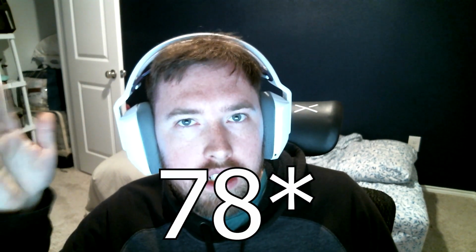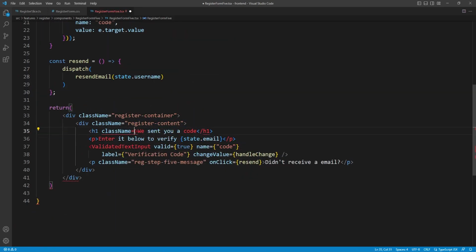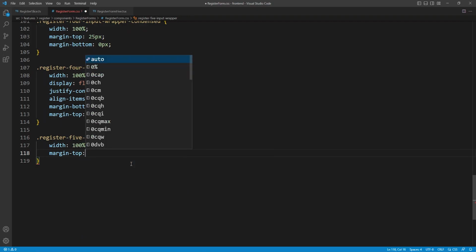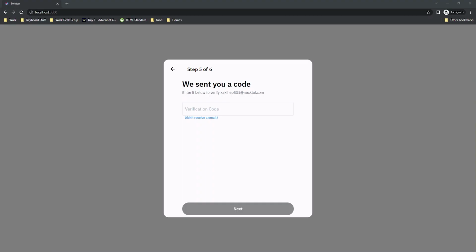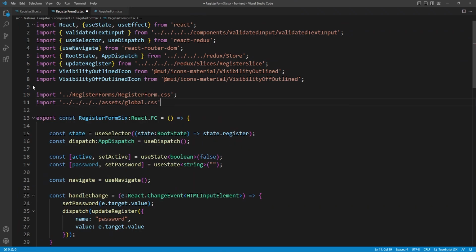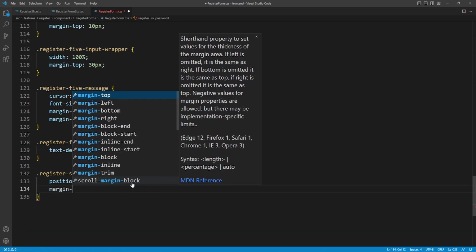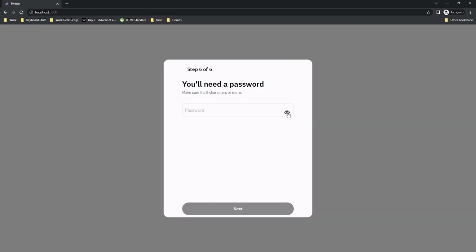We are in episode 79, and today we finally finished up the consolidation of our CSS inside our register modal, as well as cleaned up our register project structure just a little bit. Again, we start out inside the RegisterFormFive, where we do as we have been by cleaning out any imports we aren't using and refactoring the CSS to use shared classes where possible and creating component-specific classes where we need. We go ahead and implement any new classes into the shared CSS, making sure everything is working as we went on. Then we wrapped up the consolidation with the RegisterFormSix, once again getting rid of any unneeded imports and refactoring CSS classes to shared class names and component-specific classes where needed, implementing those new styles in the shared CSS and making sure everything still works properly.